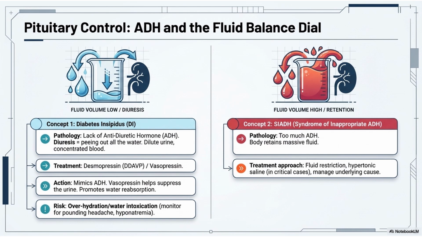Okay? So this is just another picture of this. Remember that the pressors, the vasopressin and desmopressin, are pressing that fluid back into the body. So they're going to decrease the urine output and increase blood volume. Because of that, it can push a patient into fluid overload. So we're monitoring for pounding headache, which could be a sign of water intoxication. Okay, and then for the SIADH, like I said, we're putting them on fluid restriction and administering that hypertonic saline if we have to.